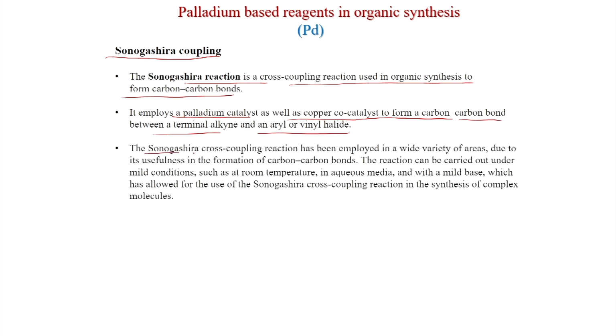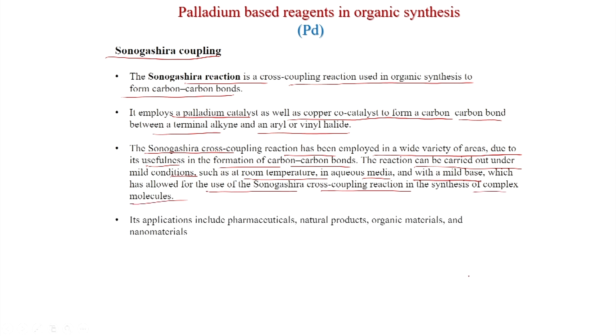And the Sonogashira cross coupling reaction has been employed in a wide variety of areas due to its usefulness in the formation of carbon-carbon bonds. The reaction can be carried out under mild conditions such as room temperature in aqueous media with a mild base, which has allowed for the use of Sonogashira cross coupling reaction in the synthesis of complex molecules. So, this reaction is very important and its applications include pharmaceuticals, natural products, organic materials and nanomaterials.